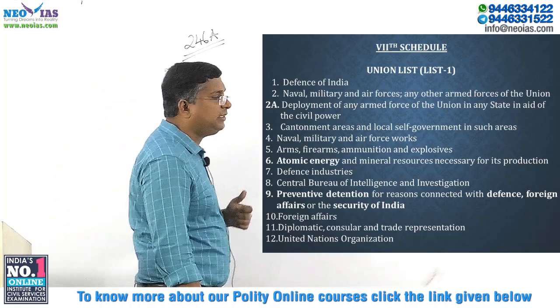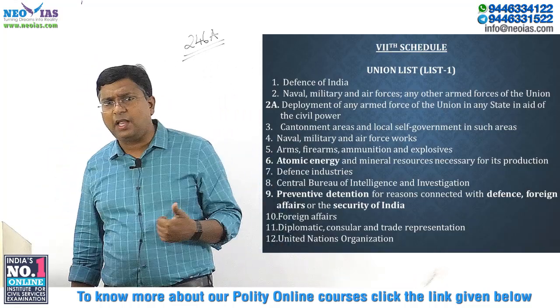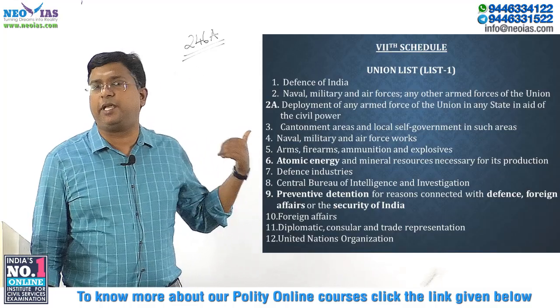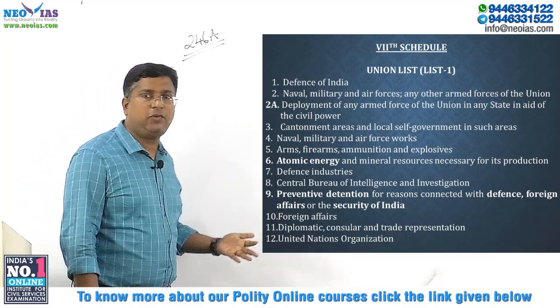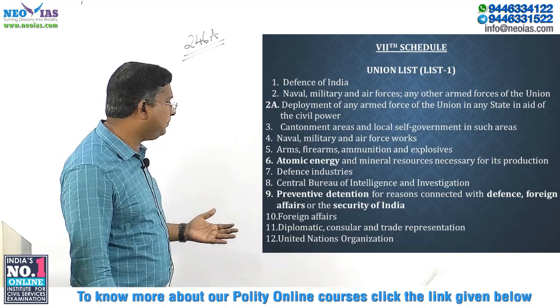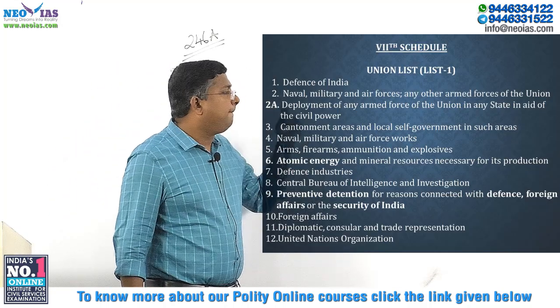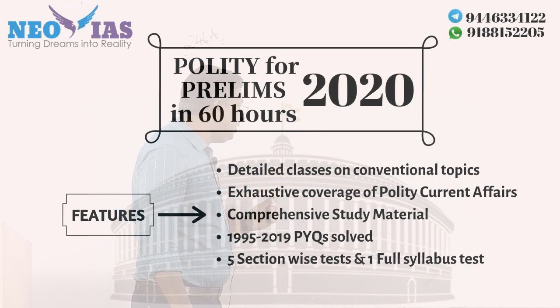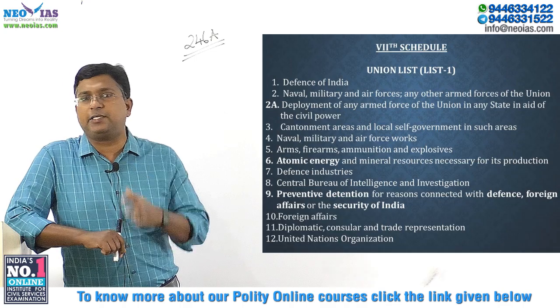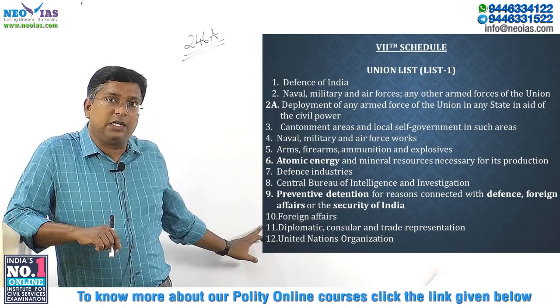The Intelligence Bureau and any central investigative agencies, intelligence as well as investigative agencies, come under the union list. Preventive detention in relation to defense, foreign affairs or the security of India comes under the union list. Okay, preventive detention is there in the concurrent list also.